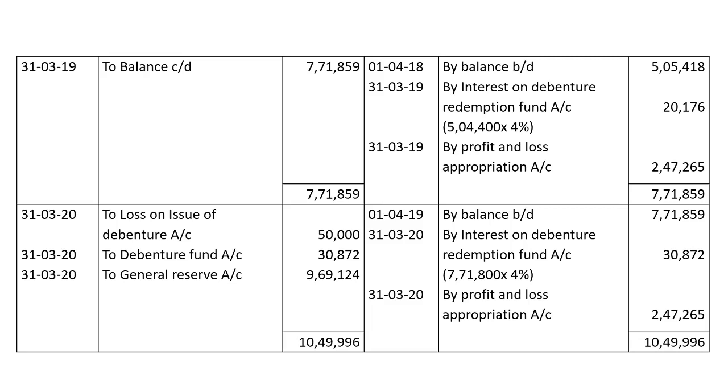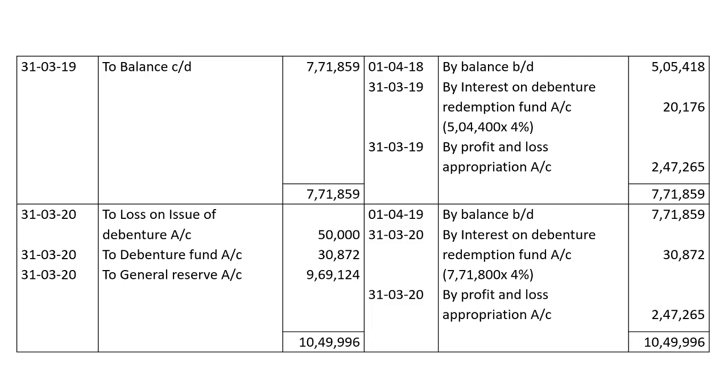Again at year ending 31st March 2019, we have to invest ₹2,47,265 by profit and loss appropriation account. At the end of the third year, the debenture fund account shows ₹7,71,859, which will be carried down and brought down to the next year, 1/4/2019, by balance brought down ₹7,71,859.